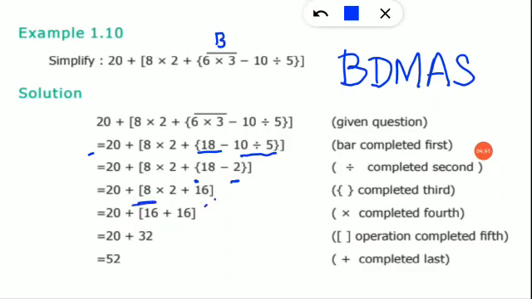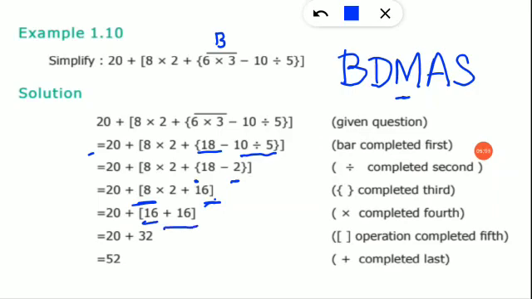Then in this step we can see a bracket here. So we are going to remove that bracket. In order to remove that, you have to simplify it inside. Here a multiplication sign is here. Addition sign is also here. Which one has higher priority? Multiplication only has higher priority. So first we are going to multiply. 8 into 2 will give you 16, and this plus 16 is just written as such.